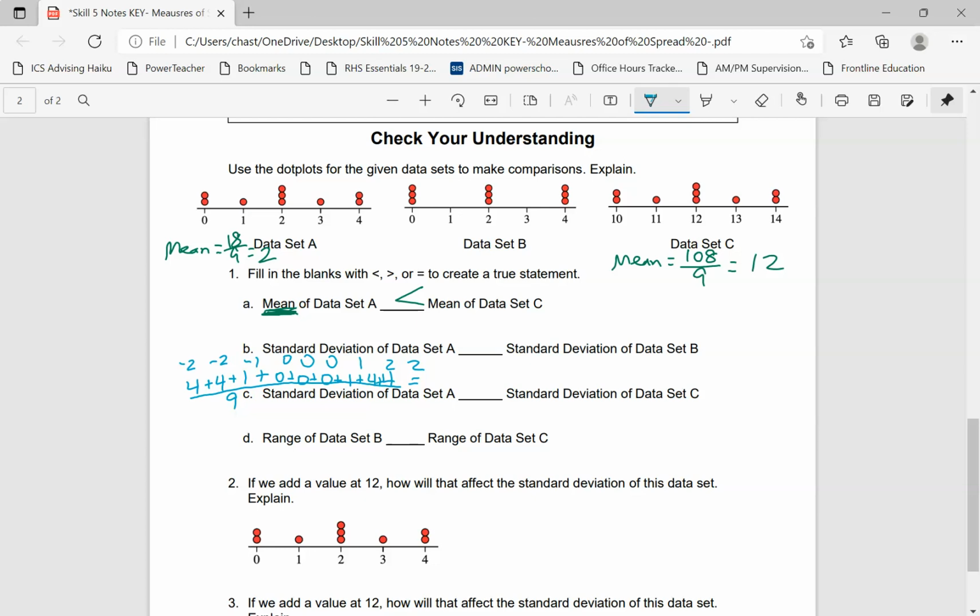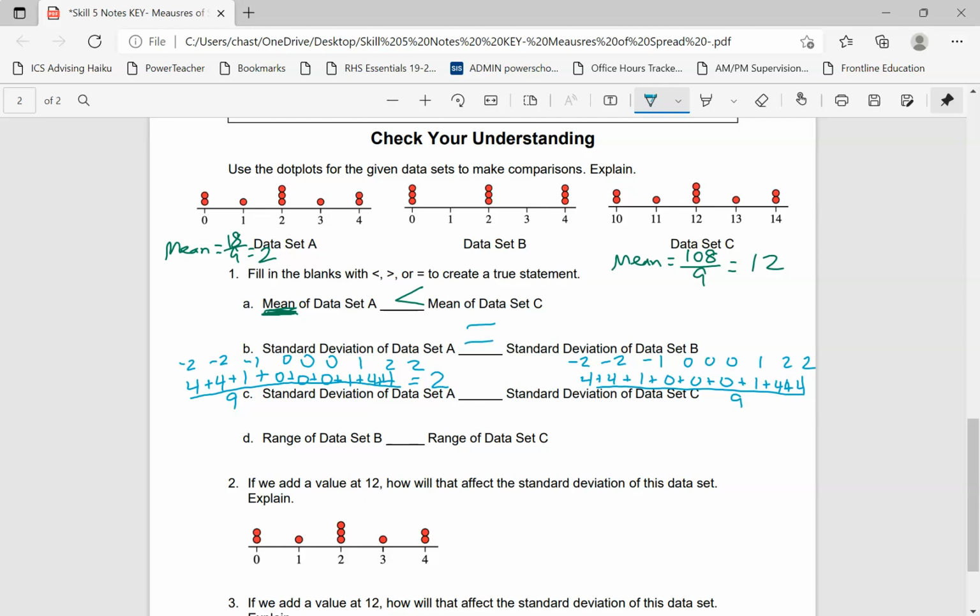And let's see, 4 plus 4 plus 1 plus 1 plus 4 plus 4. I get 18 divided by 9, which is 2. So we have a standard deviation of 2 as well. For data set C, the mean was 12. So looking here, I have -2, -2, -1, 0, 0, 0, 1, 2, 2. The data values are exactly the same. So when I square these numbers, I'm going to get exactly the same thing as I did a moment ago. And we had 9 data values, so those are equal.